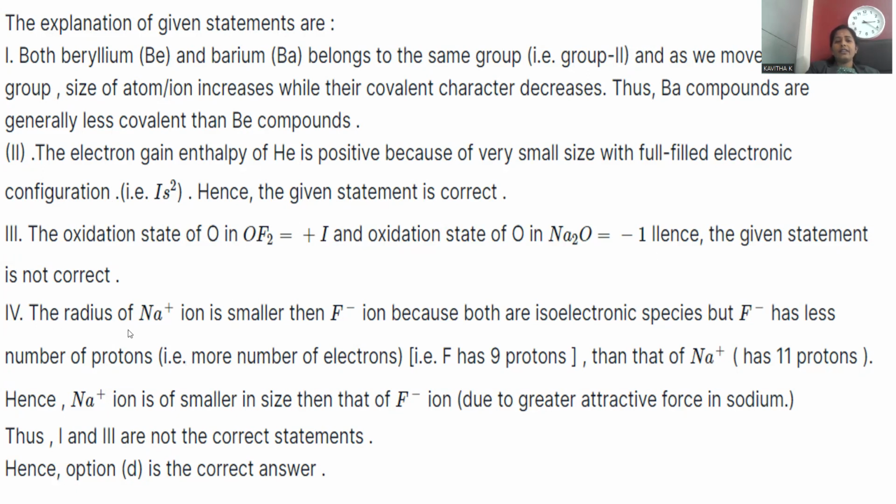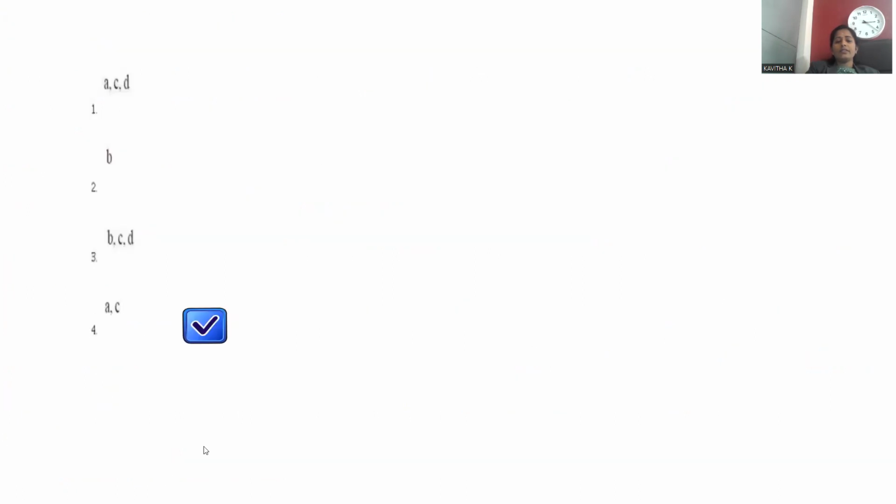And the radius of Na+ is smaller in comparison to F- because both are isoelectronic species, but F- has fewer protons and the same number of electrons. The atomic number of fluorine is 9, so it has 9 protons, but in Na+ there are 11 protons. Hence, Na+ is smaller in size compared to F- due to greater attractive forces in sodium. Thus, 1 and 3 are not correct. So we can go with A and C, right?